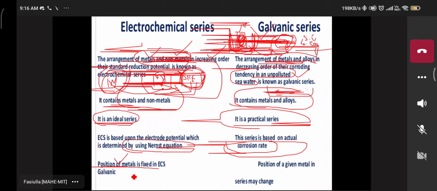Understood this point? Yes, sir. Sir, how does the reaction change? Could you please explain that? Which one? How does the larger gap matter? Please see here: the larger the gap in the EMF series, one electrode is on the higher negative value, another electrode is on the higher positive value.